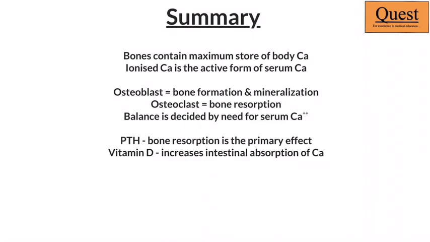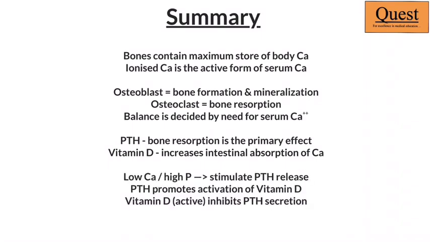We have also seen that PTH would primarily regulate by acting on the bones. But vitamin D is primarily going to regulate the intestinal absorption of calcium. Importantly, we have seen that low calcium as well as high phosphate, both of them stimulate PTH, and indirectly that would lead to activation of vitamin D.